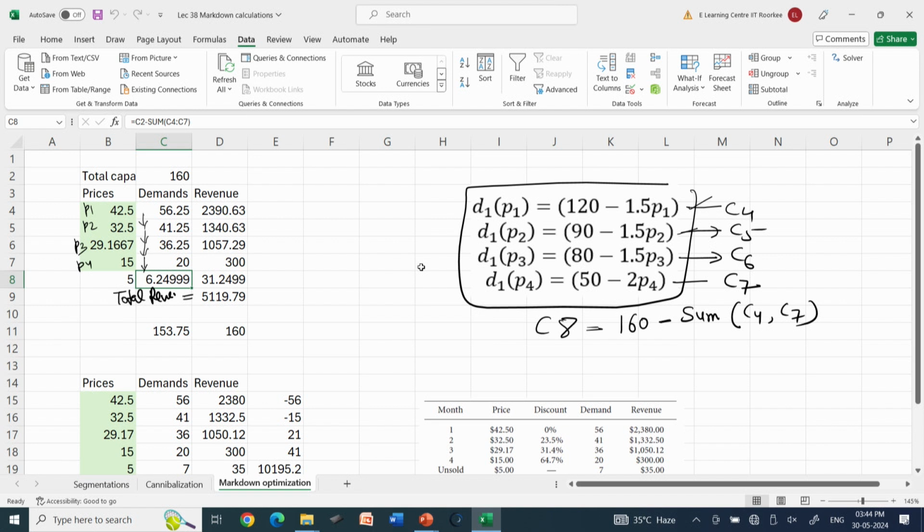5120, and this solution says that around 6 units are unsold, which are going for scrap.